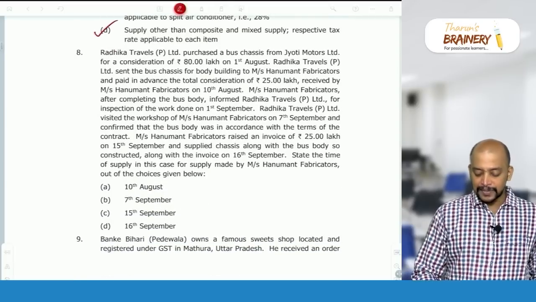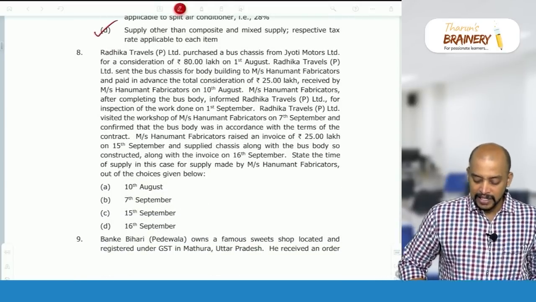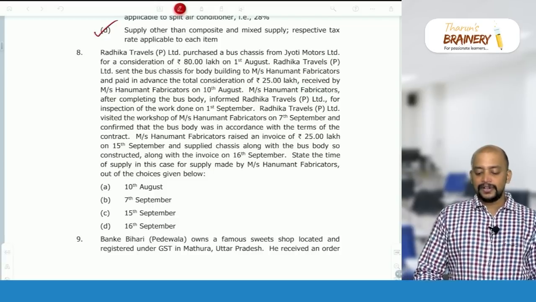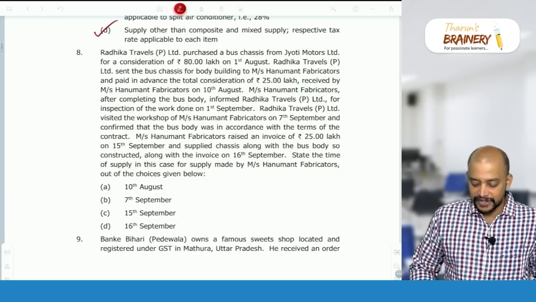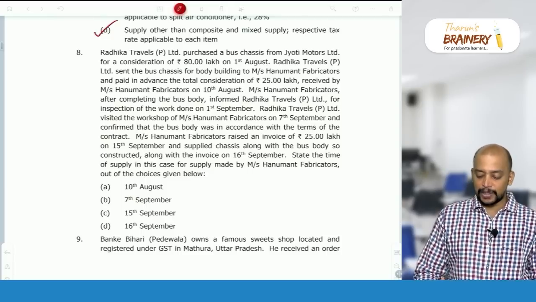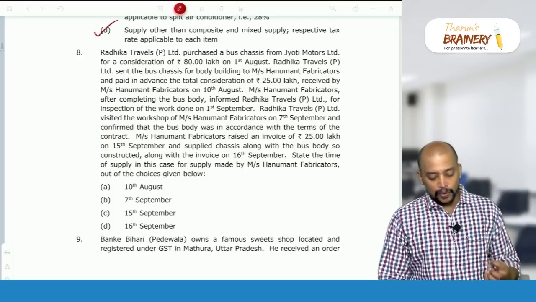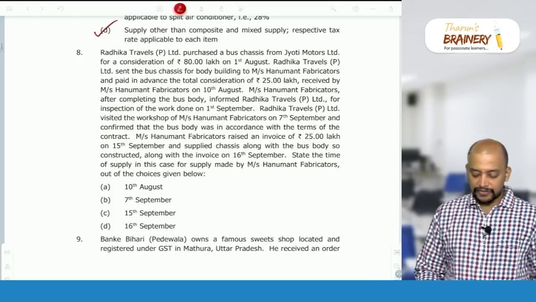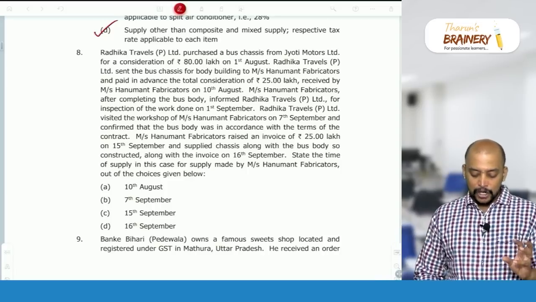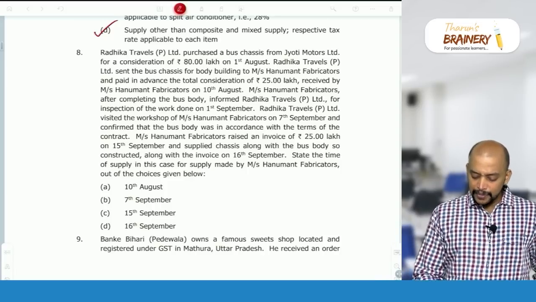Then number 8, Radhika Travels Private Limited purchased a bus chassis from Jyoti Motors Limited for a consideration of 80 lakhs on 1st August. Radhika Travels Private Limited sent the bus chassis for bodybuilding to Messrs Hanuman Fabricators and paid in advance the total consideration of 25 lakhs received by Hanuman Fabricators on 10th August. So, here what is the question?